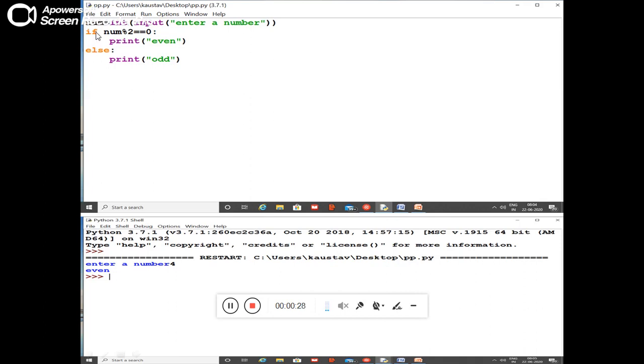So what I have done, I have declared one integer variable and accepted the value. I think you have already understood the use of int and the use of input there. Now, if num modulo 2 is equal to 0. Modulo is an operator that returns the remainder. If after dividing by 2 the remainder is 0, then print it is an even number. Else print it is an odd number.